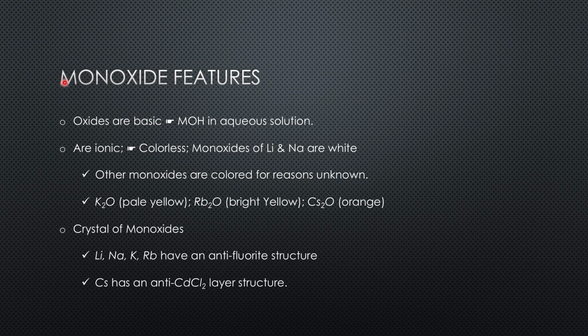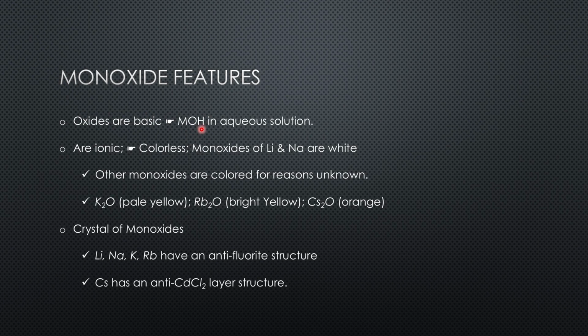Now, coming to the features of the monoxides. Monoxides are basic in nature. The reason they are basic is that when you react the monoxide with water, it forms the corresponding hydroxide.